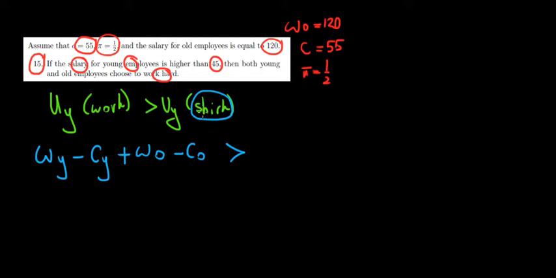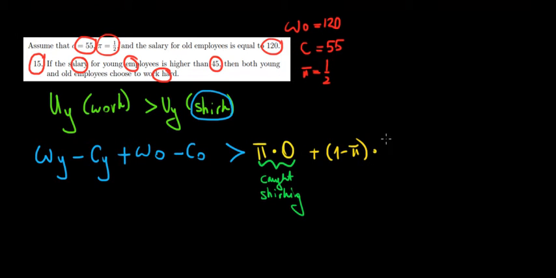Now, what's that going to be? Well, there is a probability P that he will be caught shirking when he is young. And in that case, he just gets 0. He has no money and no cost. Now, with the remaining probability, let me just write it over here like that. This is being caught shirking, right? So he is caught shirking. Now, but the remaining probability 1 minus P, what do we have over here? We will have the following.